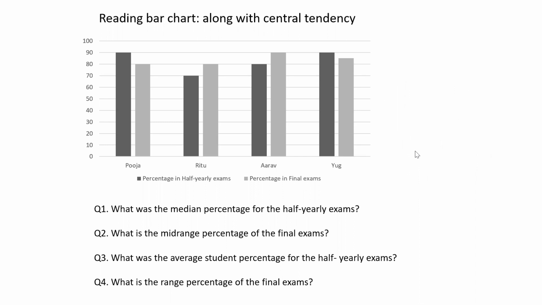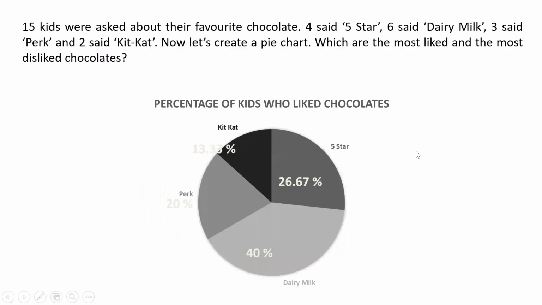So now let's see what they are saying in the pie. So it says that 15 kids were asked about their favorite chocolate. Out of that, 4 said 5 Star, 6 said Dairy Milk, 3 said Perk, and 2 said Kit Kat. Now let's create a pie chart for which are the most liked and the most disliked chocolates. Right?